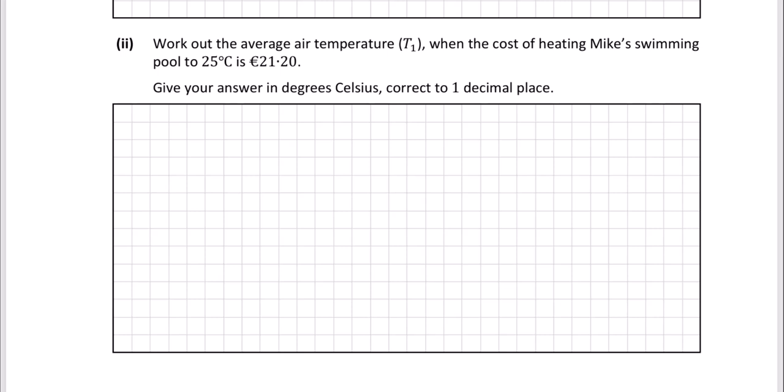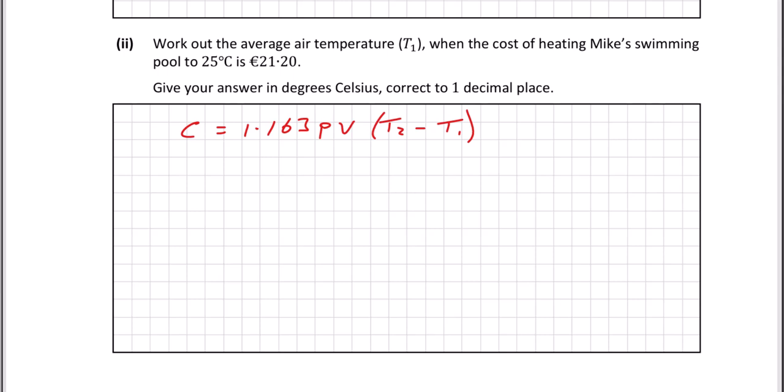You write the formula down, you put in the numbers that you have, and the one thing you don't have is what they're actually looking for. So the formula is C is equal to 1.163 P times V times (T2 minus T1). So we have the cost this time. We know that it's 21.20 euros.